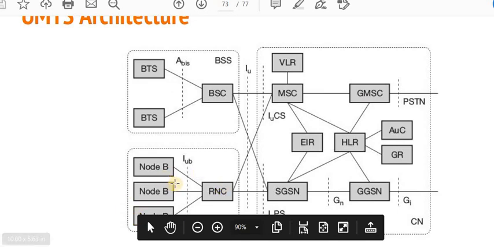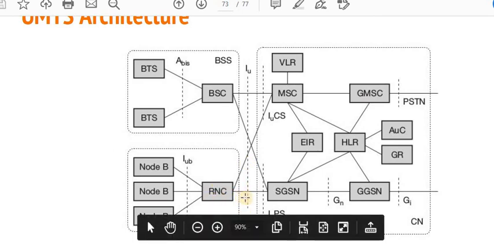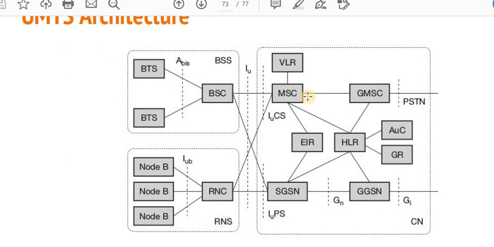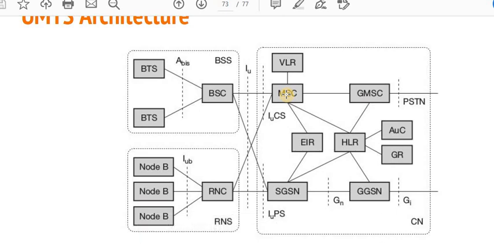For the packet switching technology, the BTS is replaced by the Node B, and the BSC is replaced by the radio network controller, and this radio network controller communicates with the MSC as well as the SGSN. This communication is performed between the BSC and SGSN, and the RNC and MSC, in terms of handoff, and the user continuously accesses the data services, that is, the packet switching technology. Then the RNC has to communicate with the particular MSC that the location has changed, so please update the VLR. That's why it is communicated to the VLR.